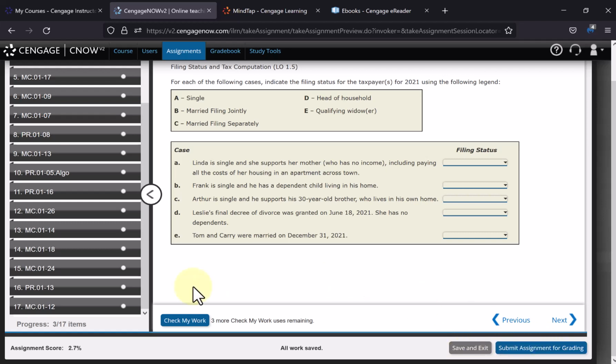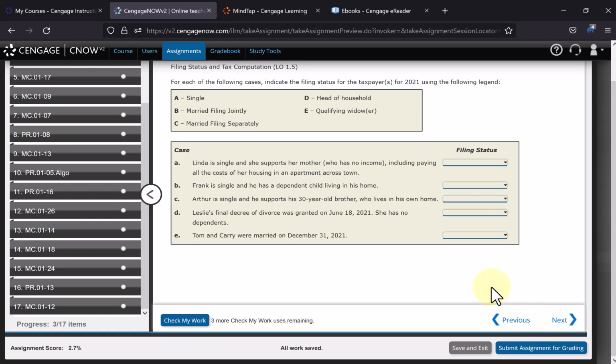Again, for each screen, 3 Check My Work attempts. For each whole homework assignment, 3 submission attempts. So there's no reason why you shouldn't get 100 points for every homework assignment.